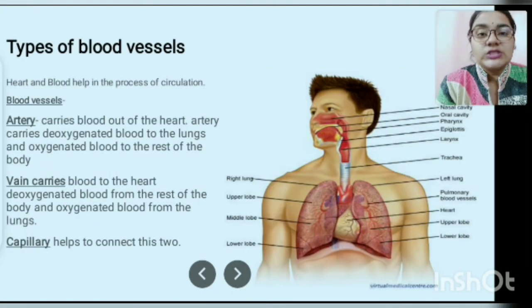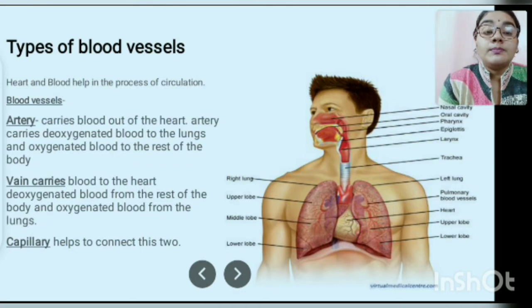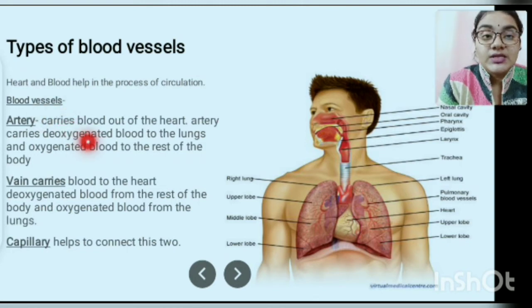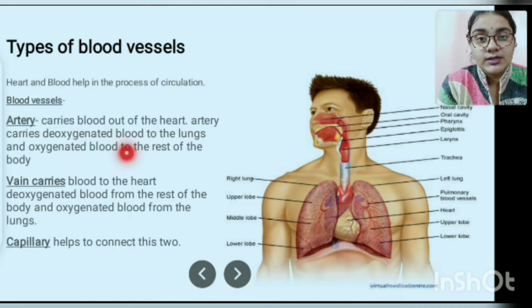I have already mentioned earlier that there are several blood vessels which also help in this process of circulation. What are the blood vessels? Mainly the blood vessels are of two types. One is the artery and another is the vein. What is the function of the artery? The artery mainly carries blood out from the heart, and the pulmonary artery carries the deoxygenated blood to the lung, and it helps to supply the oxygenated blood to the rest of the body.